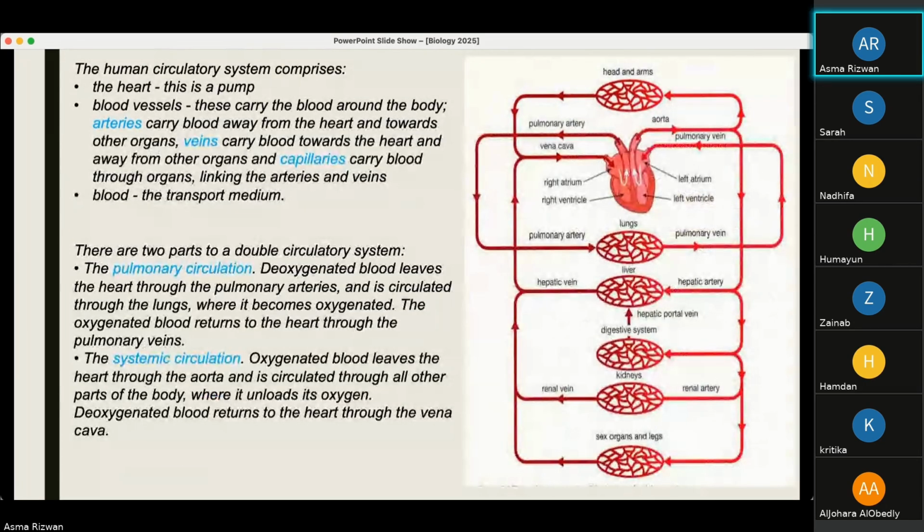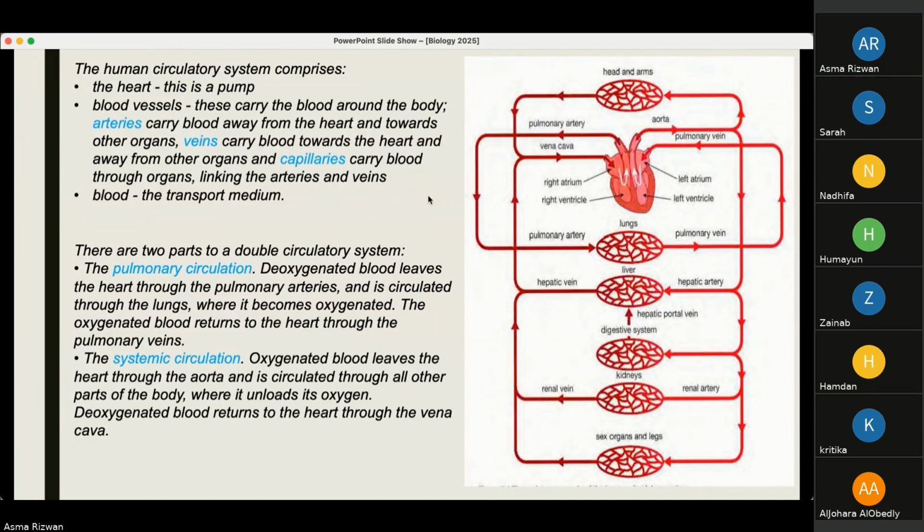This system includes the organs: the heart, the main pump of the system; blood vessels, where the blood is carried in or through; and the blood itself, which is the transport medium. Now, the heart is the pump. The blood vessels carry the blood around the body. Arteries carry blood away from the heart towards other organs, whereas the veins carry blood towards the heart and away from the organs. And there is a third blood vessel known as the capillaries, which carry blood through the organs and also link the arteries and the veins.